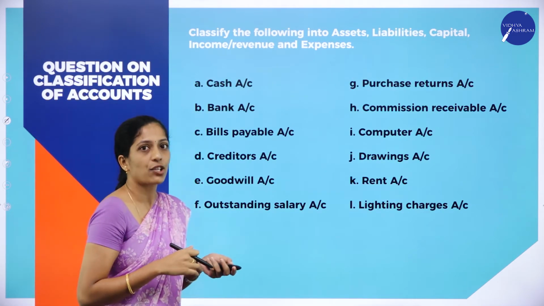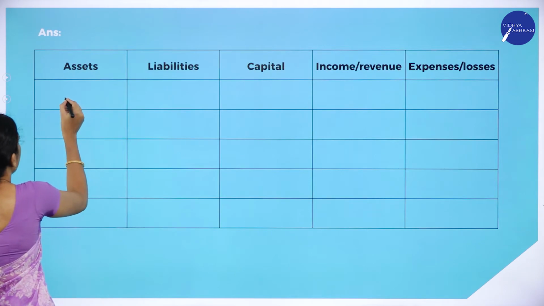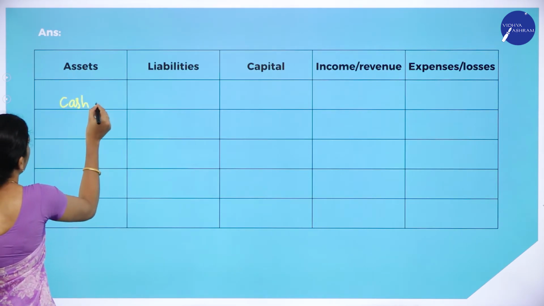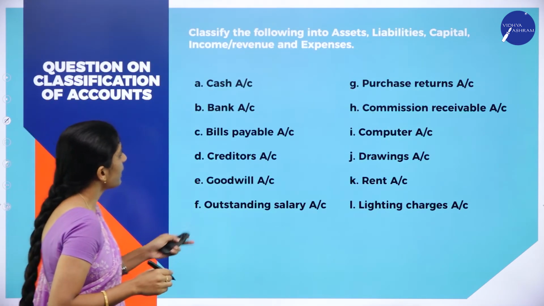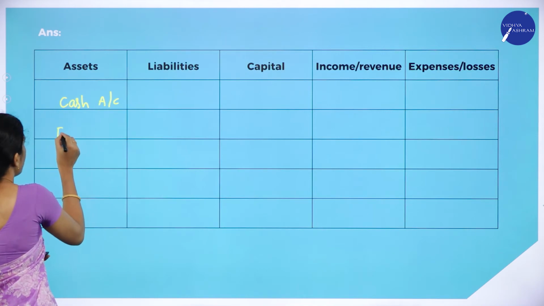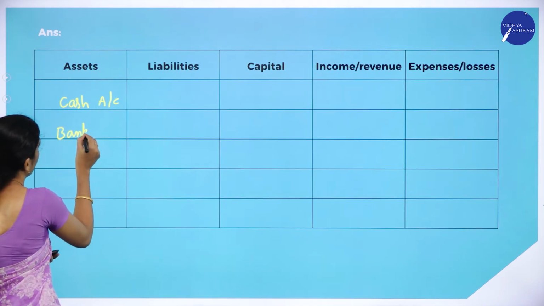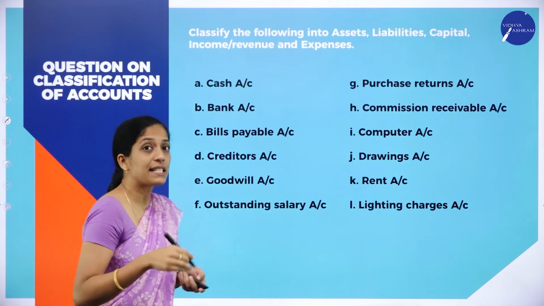Now what is cash? Cash is an asset. So we shall write here cash account. And the next one is bank account. Bank account is also an asset. So bank account. Next one, bills payable.